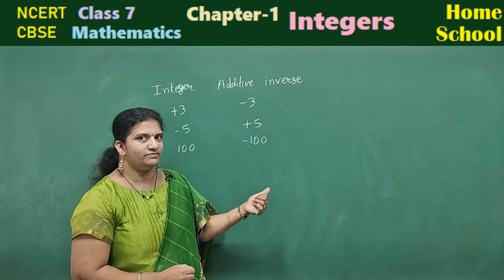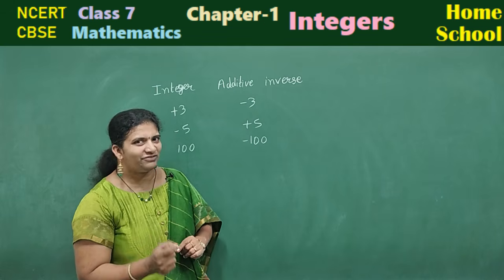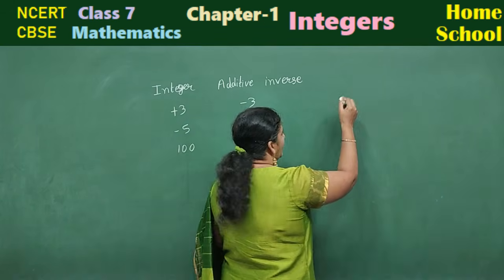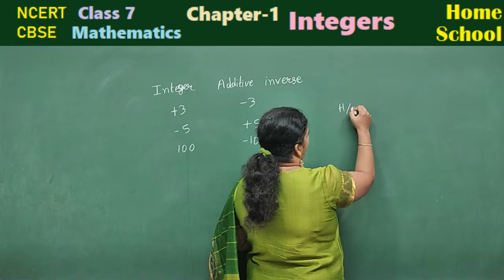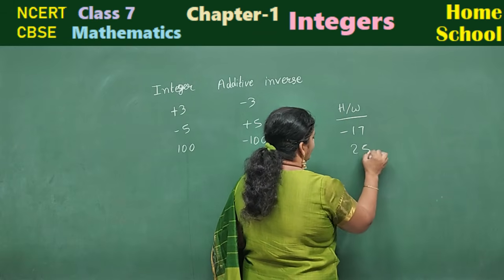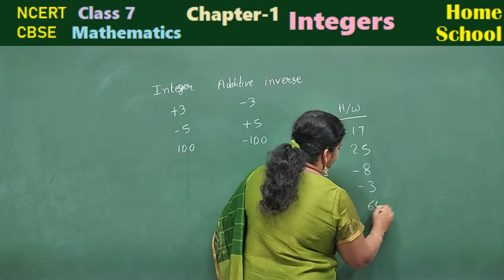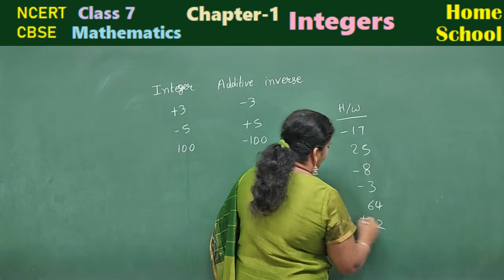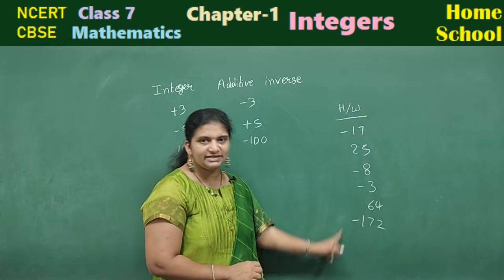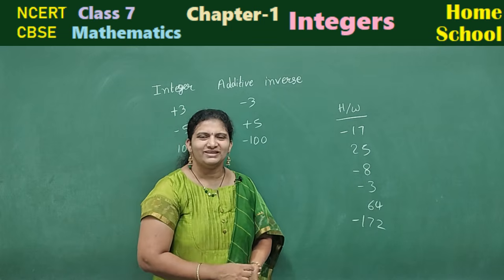If you have a positive integer, its additive inverse will be negative, and if you have a negative integer, its additive inverse will be positive. Let me give some integers and you are going to find their additive inverses, and don't forget to comment in the comment box. Okay, let me give the numbers here. Homework: minus 17, 25, minus 8, minus 3, 64, 172, minus 172. Okay, for all these integers, write the additive inverse and send me in the comment box.